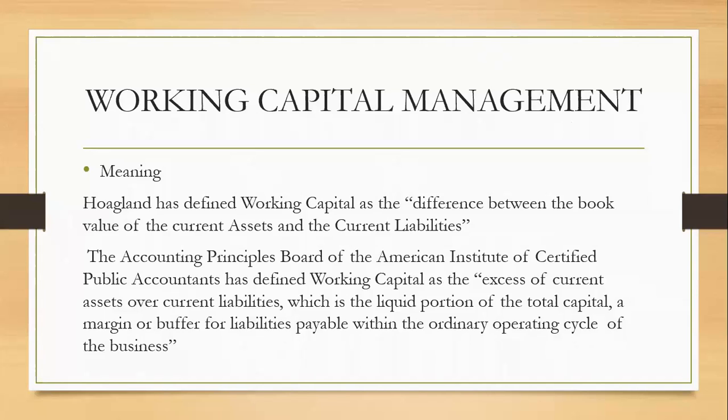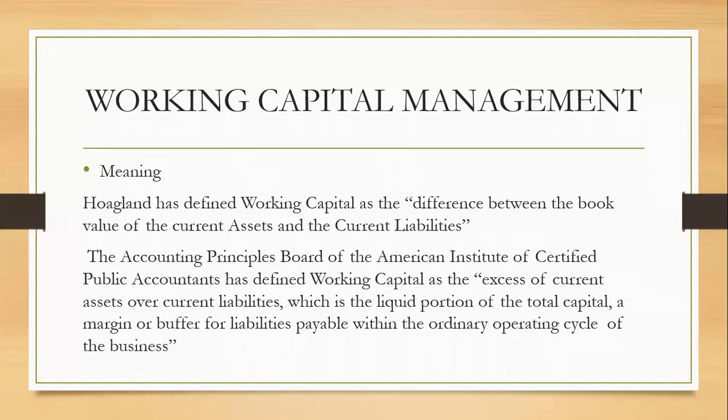Now, according to the Accounting Principles Board of the American Institute of Certified Public Accountants, they have defined working capital as the excess of current asset over current liabilities. One and the same thing. मतलब current asset current liability से जितना ज्यादा है वो excess amount is known as the working capital.